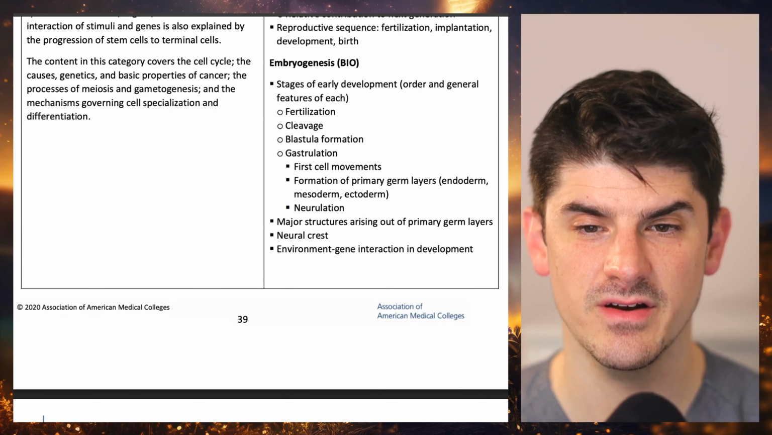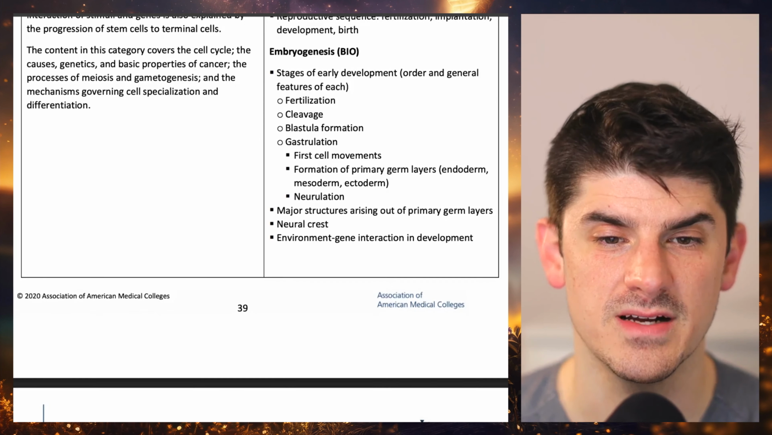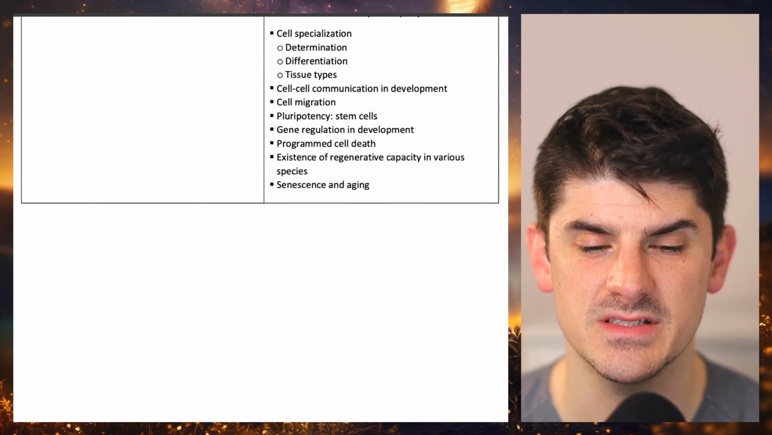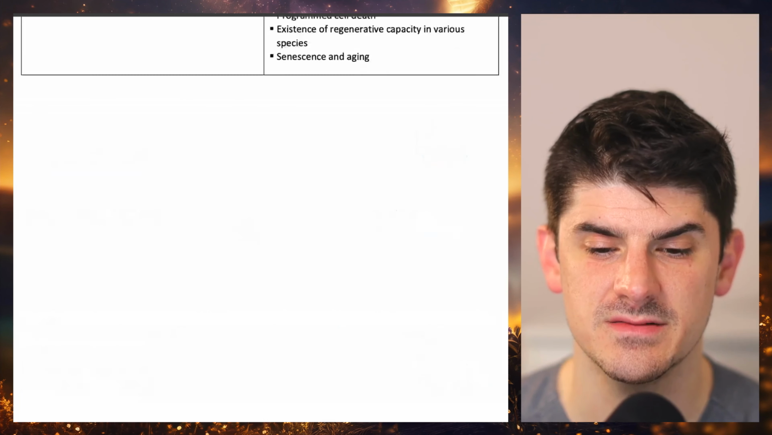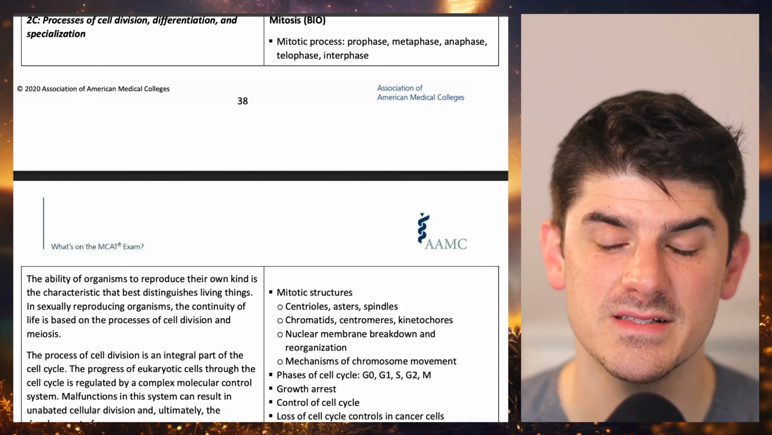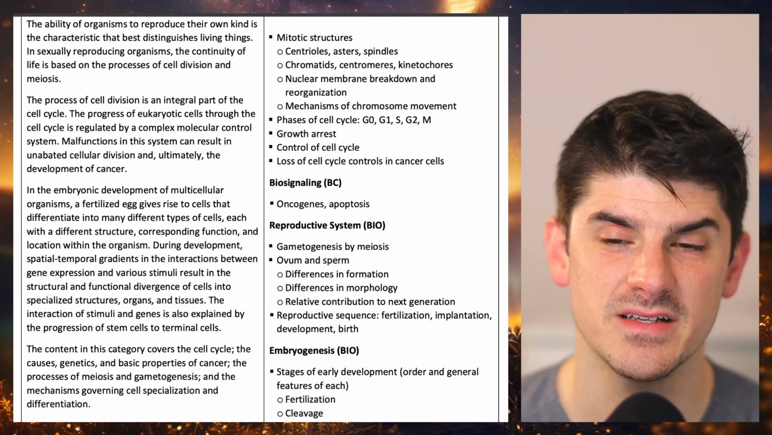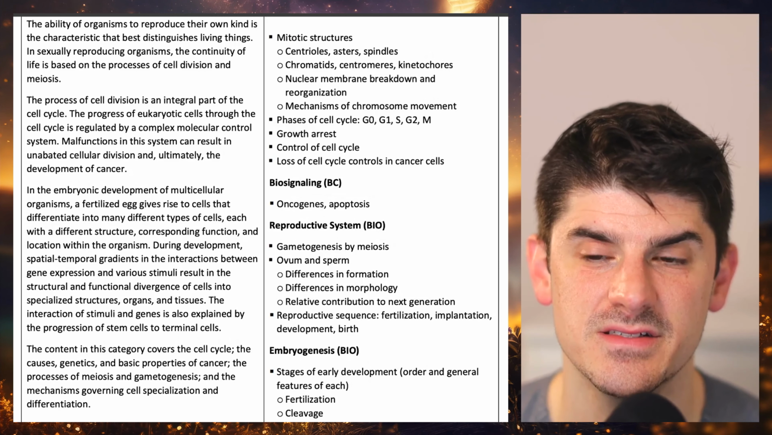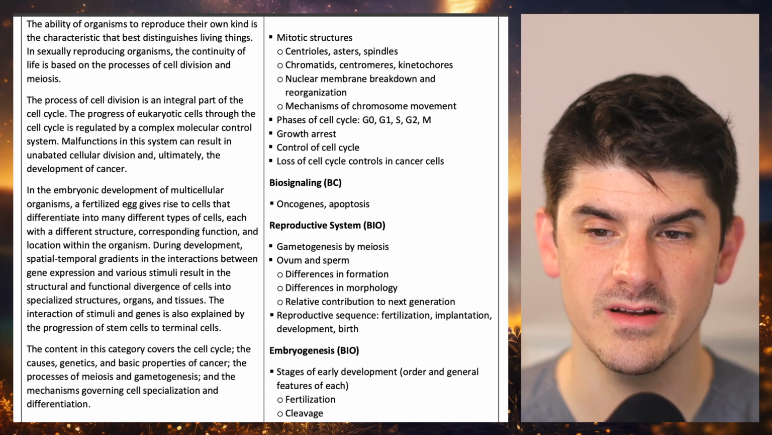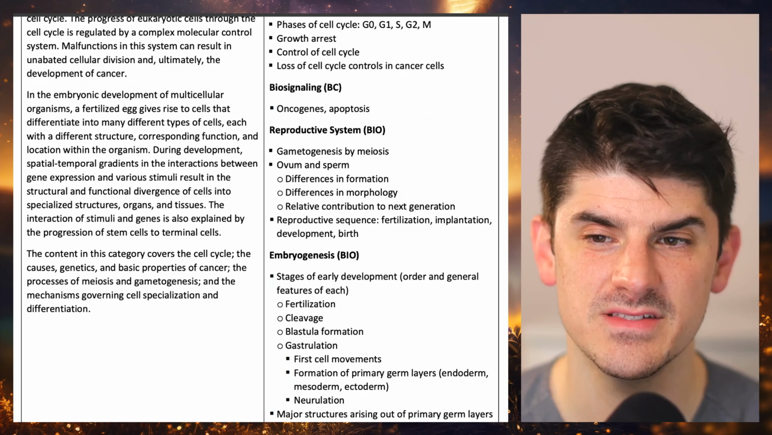The content in this category covers the cell cycle, the causes, genetics, and basic properties of cancer, the processes of meiosis and gametogenesis, and the mechanisms governing cell specialization and differentiation. Category 2C, subtopics. Mitosis. Mitotic process: prophase, metaphase, anaphase, telophase, interphase. Mitotic structures: centrioles, asters, spindles, chromatids, centromeres, kinetochores, nuclear membrane breakdown and reorganization, mechanisms of chromosome movement,